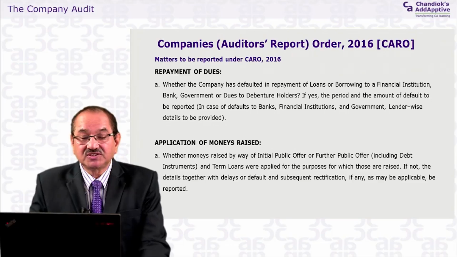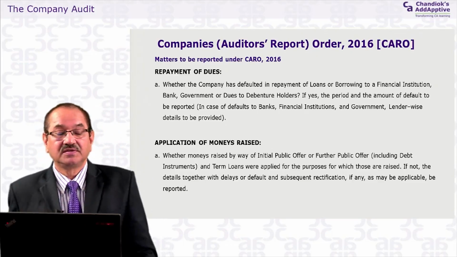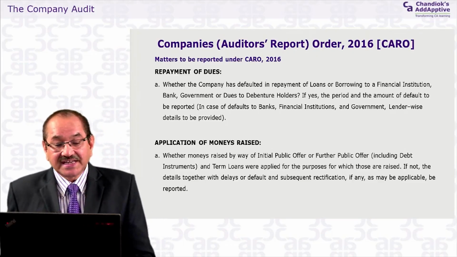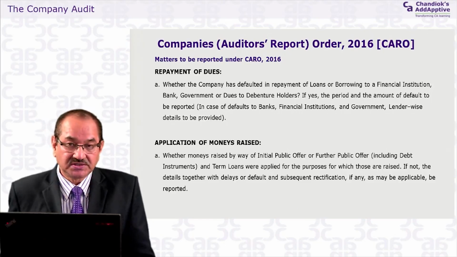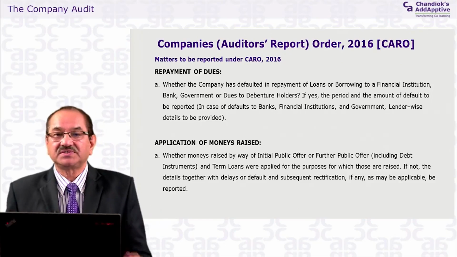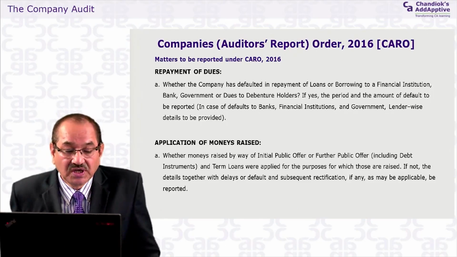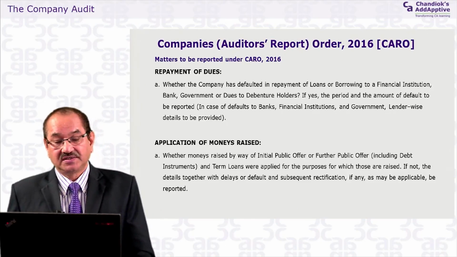Next is application of money raised. Whether money raised by way of initial public offer or further public offer, IPO or FPO, including debt instruments, it may not be a case of shares, but debentures also, and term loans were applied for the purpose for which they were raised.